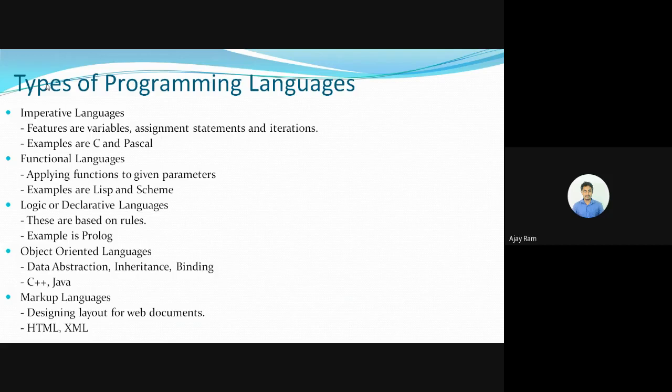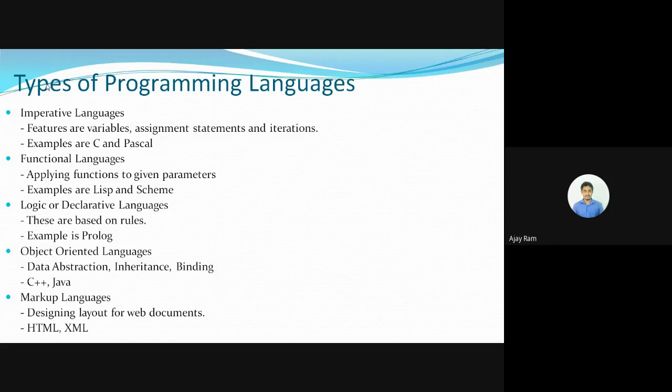Then we have the object oriented languages. Under object oriented languages, we have special features like data abstraction, inheritance, and binding. Data abstraction is giving the abstract view of the complete data, hiding the data and showing only the essential part. Inheritance is one class acquiring the properties of another class. Binding is how the values or variables are bound to the data types. So these are some of the features of object oriented languages.